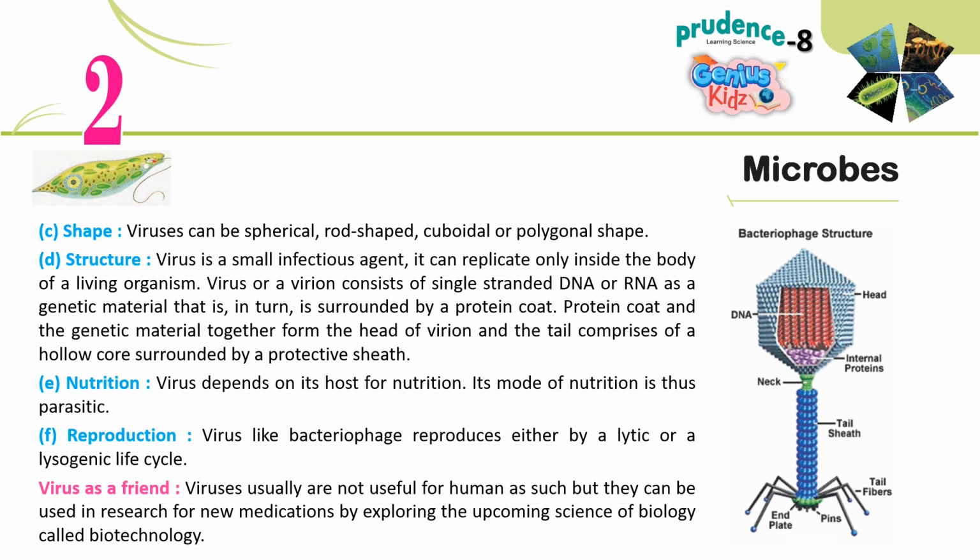E. Nutrition. A virus depends on its host for nutrition. Its mode of nutrition is thus parasitic. F. Reproduction. A virus like bacteriophage reproduces either by a lytic or a lysogenic life cycle. Virus as a friend. Viruses usually are not useful for humans as such, but they can be used in research for new medications by exploring the upcoming science of biology called biotechnology.